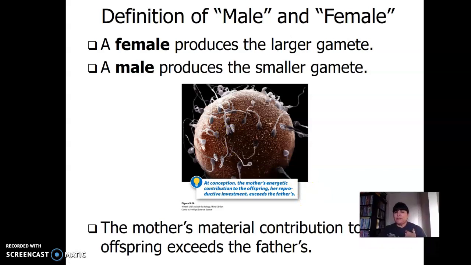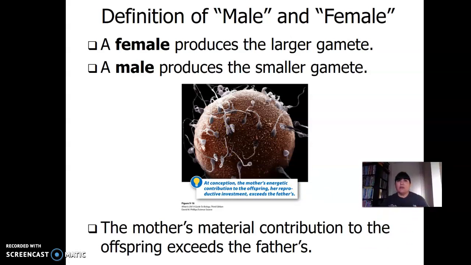And so they go into, it's all about energy and how much energy you are using or losing. It says the mother's material contribution to the offspring exceeds the father's. And it depends what kind of organisms you're talking about. When you think about mammals, it means mama. Mama makes milk, and milk requires a lot of energy. Right? So not only does mama give the big gamete, which is more contribution, mama also makes milk. And so the survival of the baby is really important, again, because of that energy contribution.